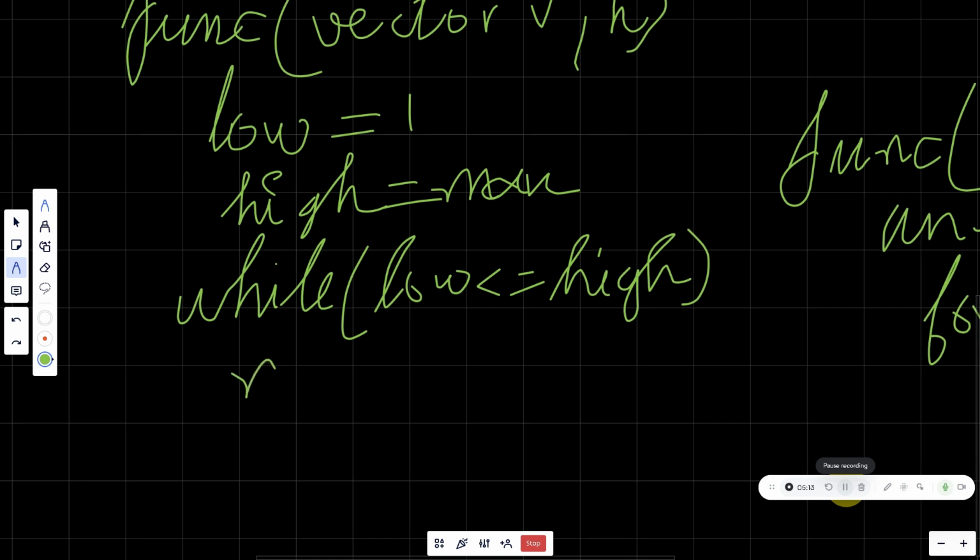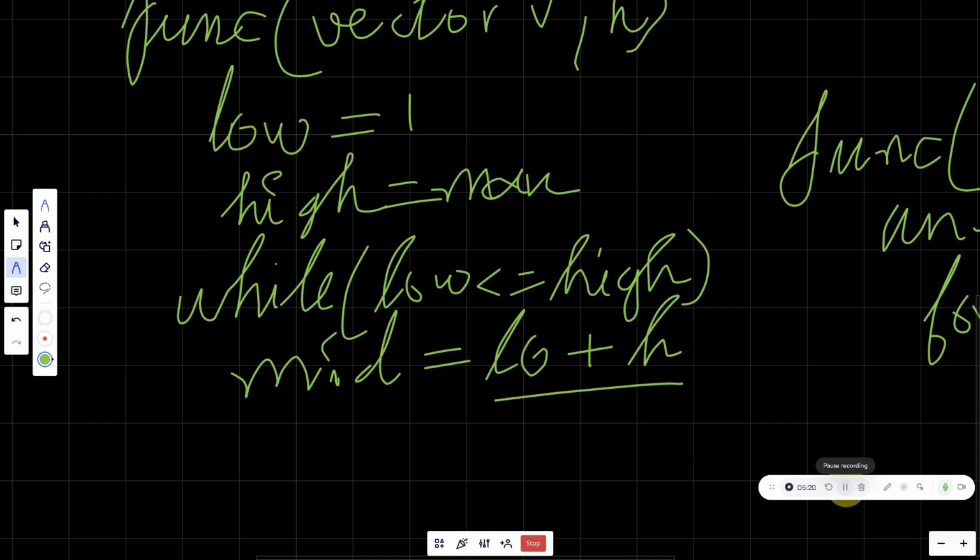We'll have a mid value, and the mid formula is (low plus high) divided by 2. So this is high and low. You guys just assume that it is high and low.